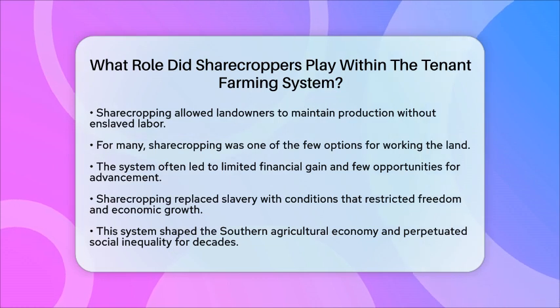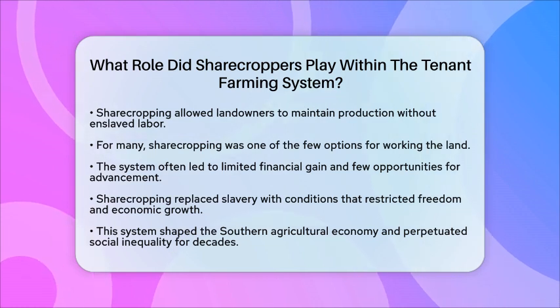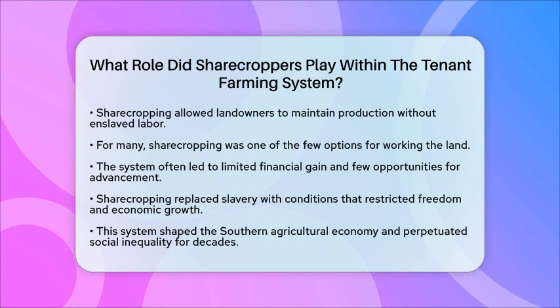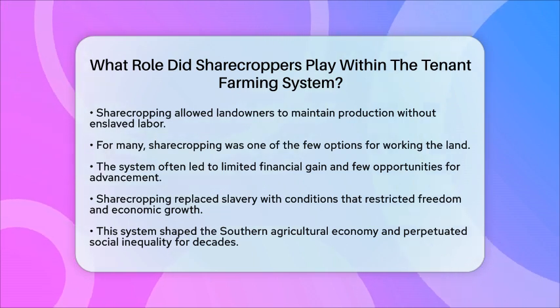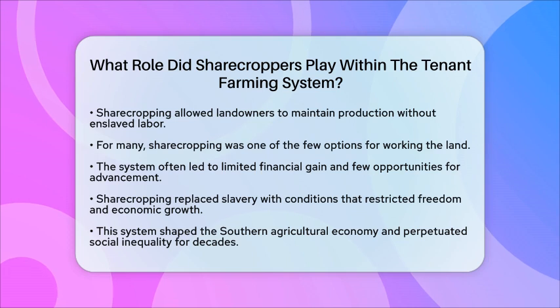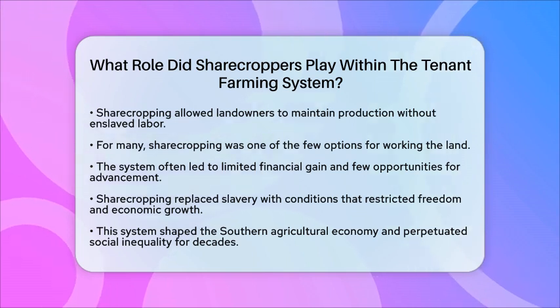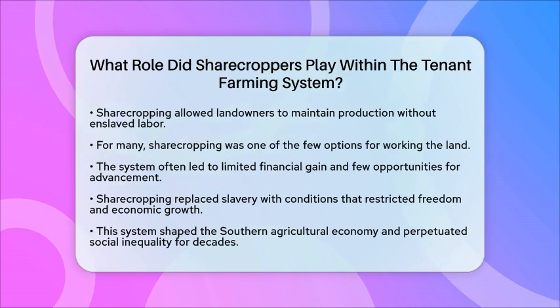They worked land they did not own, relied on landowners for supplies and housing, and gave a significant portion of their crops to the landowners. This system shaped the Southern agricultural economy for decades after the Civil War, perpetuating economic hardship and social inequality rooted in the legacy of slavery.